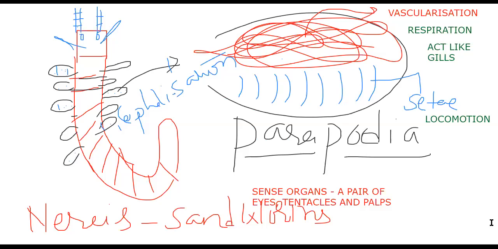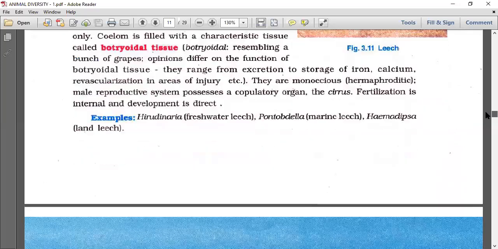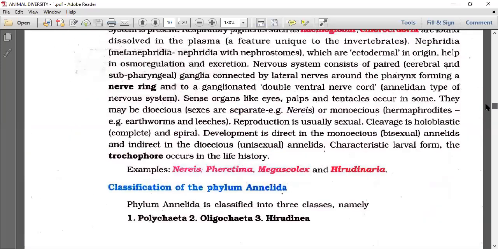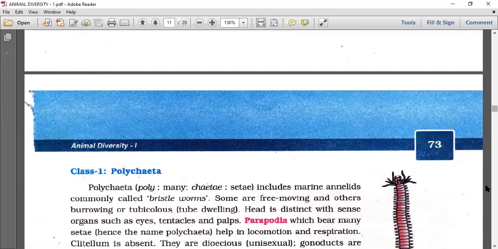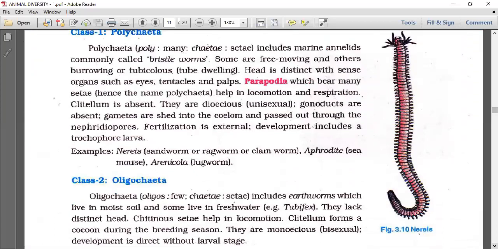Likewise, Oligochaeta, our earthworm itself, Pheretima posthuma, Tubifex, which I already told you. Megascolex, Lumbricus, Drawida, various types of earthworms we have.